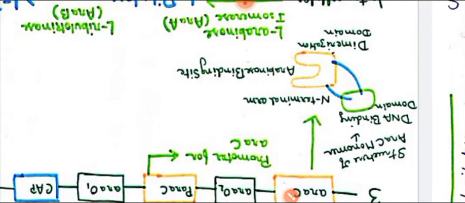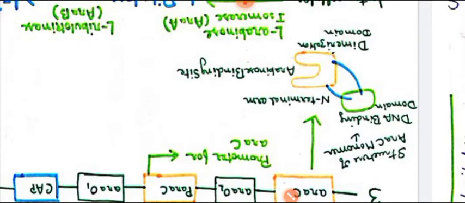What was the name of that ARA-C protein? It is called the arabinose responsive regulatory protein.